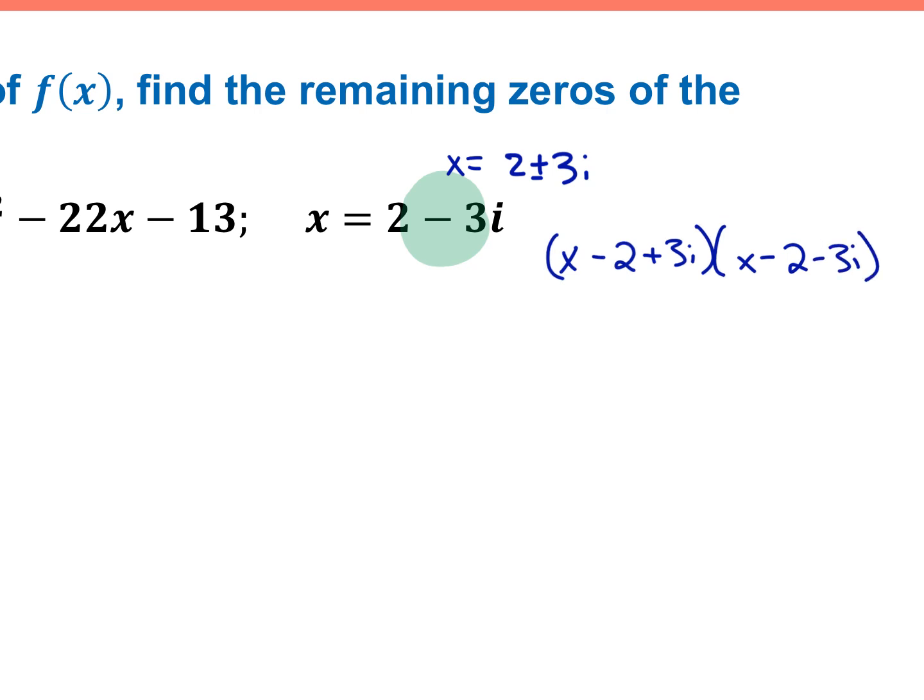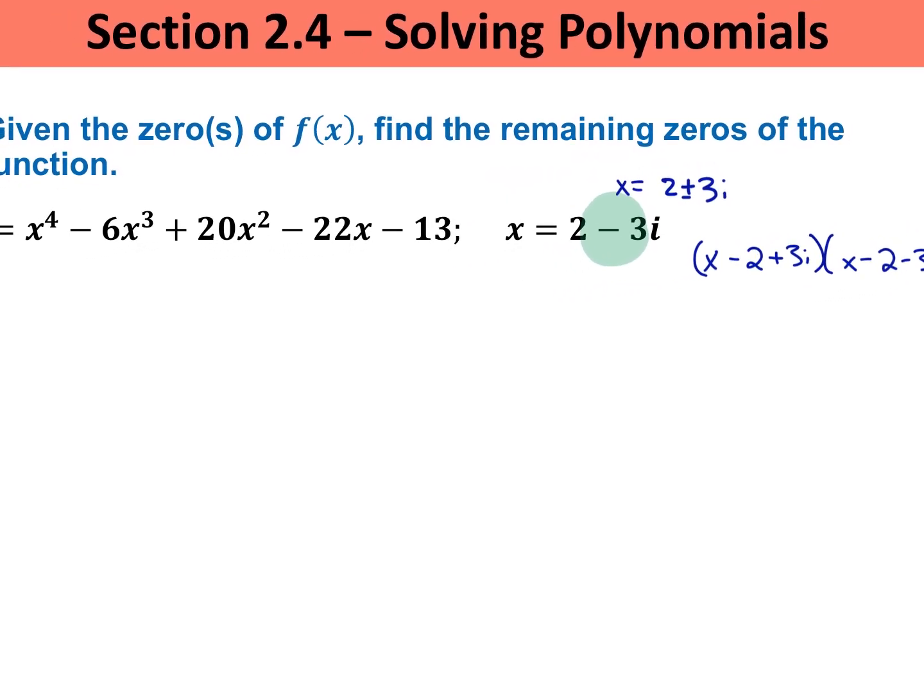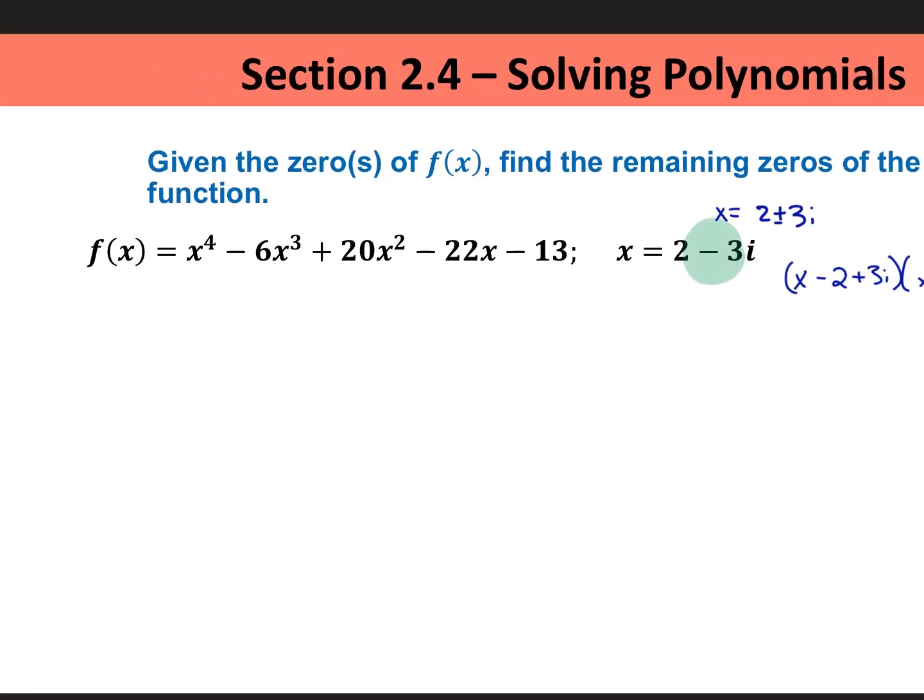You could multiply them together and get a quadratic that's irreducible, and then you would have to divide it out of this polynomial function to get down to something small enough to factor by hand. So that's plan A. Multiply these two known factors together and then divide that from our function.